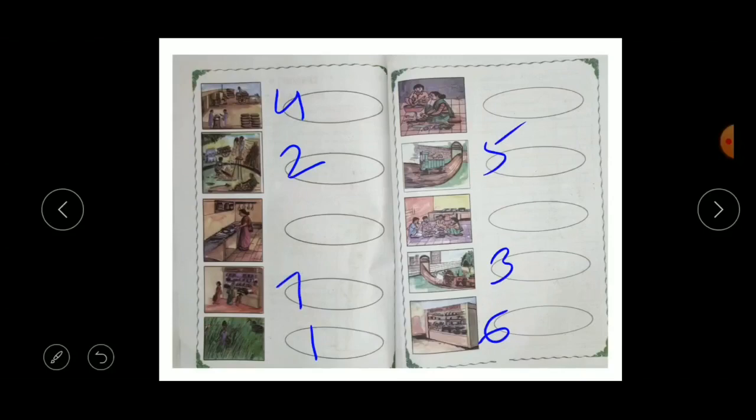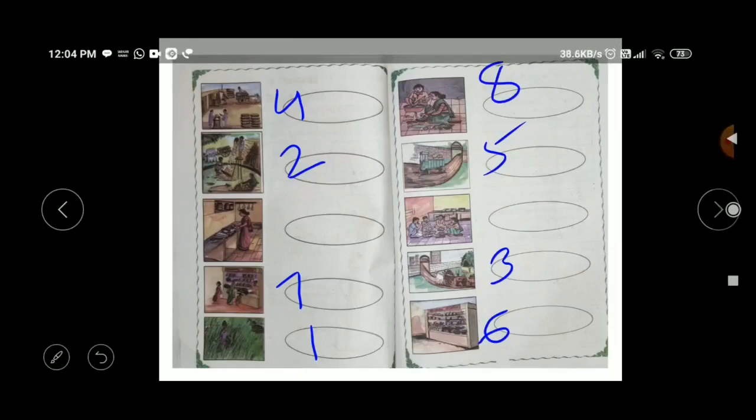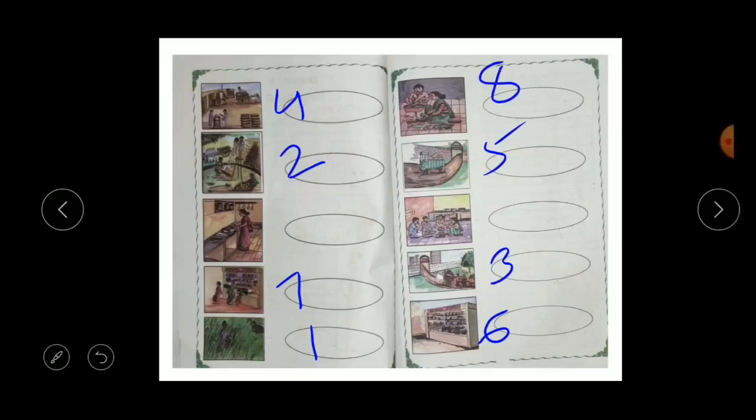After getting the food items, what will we do? We will wash them properly. After washing, we will cook it. After cooking, we all eat together. So these are the stages of production of the food.